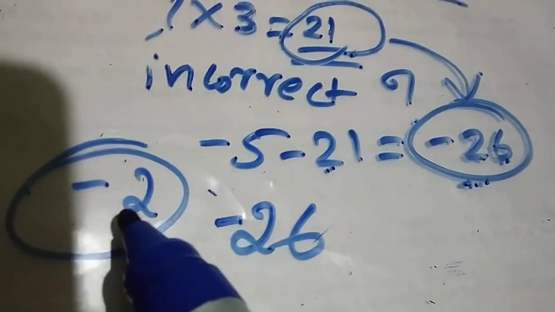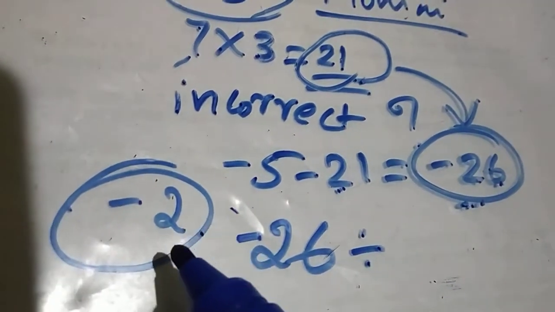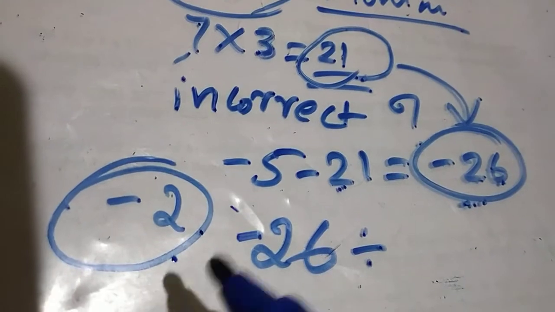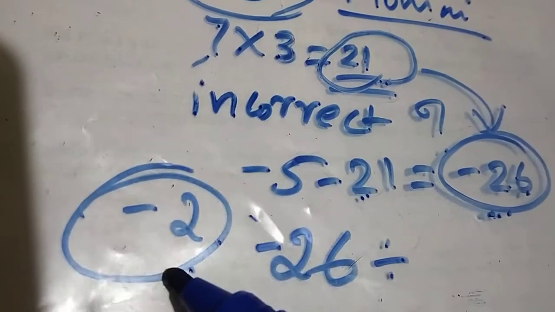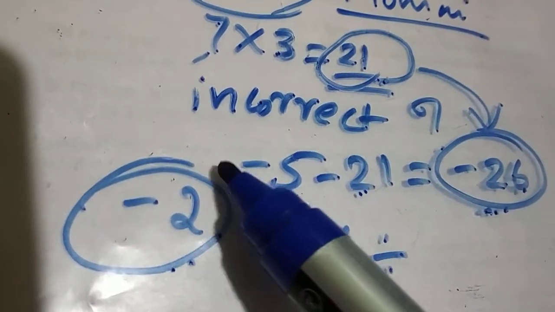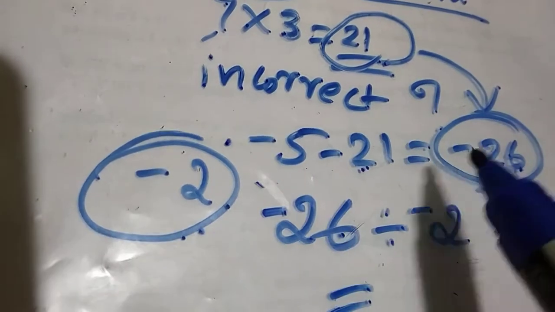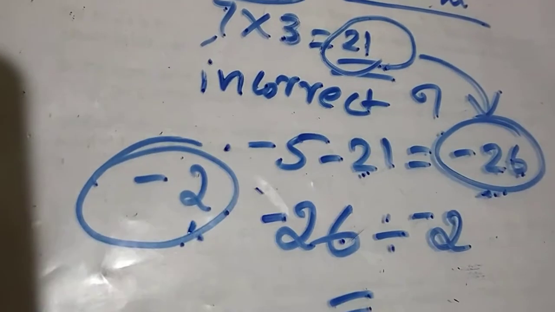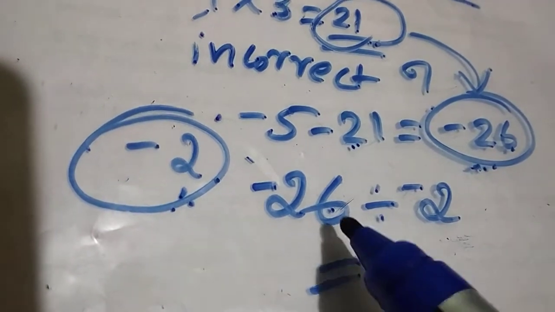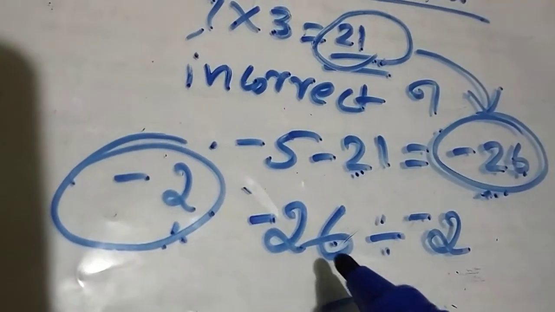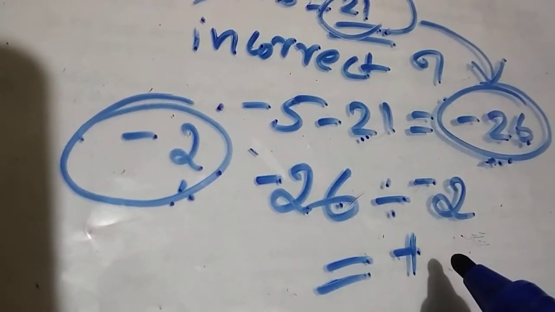This negative 26 is divided by the mark for 1 incorrect answer. If you get 1 incorrect, we will get negative 2 marks. So we have to divide by negative 2. Total divided by 1 incorrect answer, that is negative divided by negative, positive will be there. 26 divided by 2, that is 13.